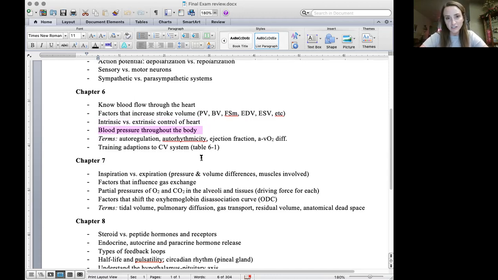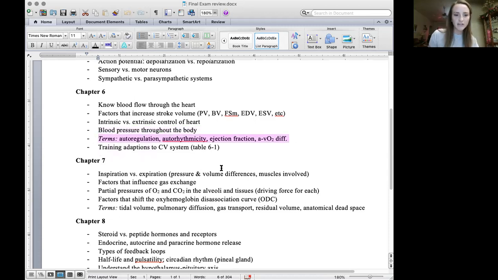Know that there's a relationship between pressure and resistance. If there's an increase in resistance, there's going to be an increase in pressure. Also know that an increase in a pressure difference is going to allow for an increase in flow. So if we have a greater difference in pressure from one area to another, that's going to increase blood flow. So just knowing those factors that have to do with blood pressure and blood flow.